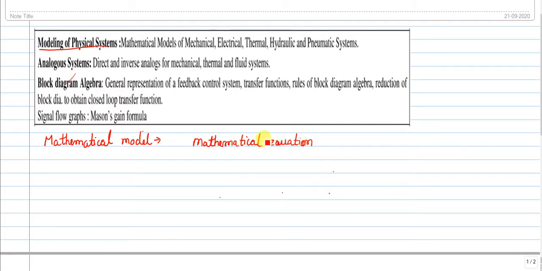What is the purpose of these equations? They will describe the dynamic characteristics of a model.